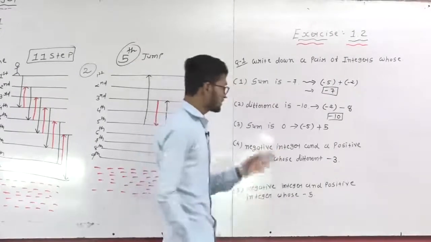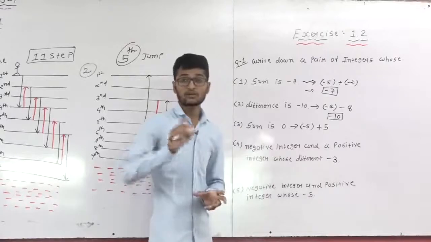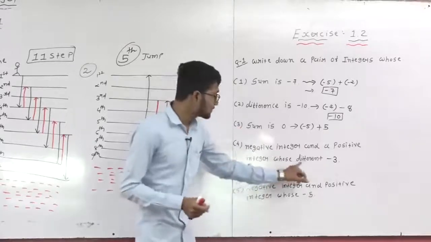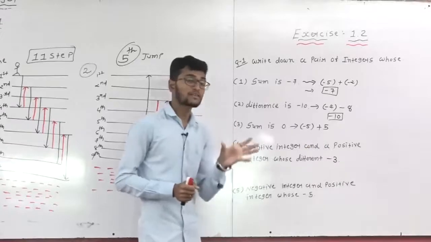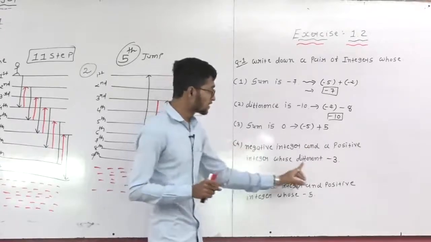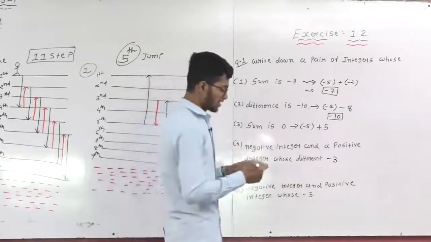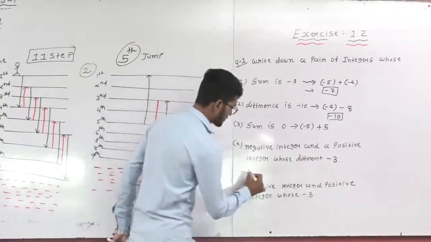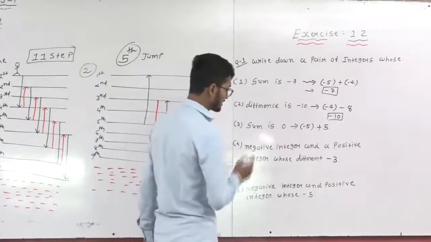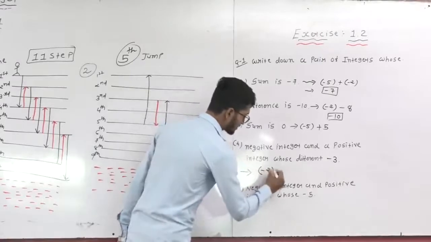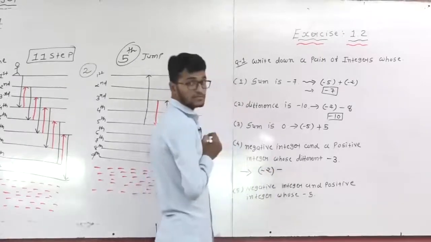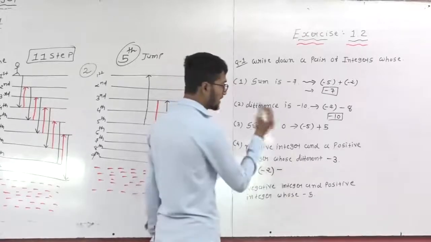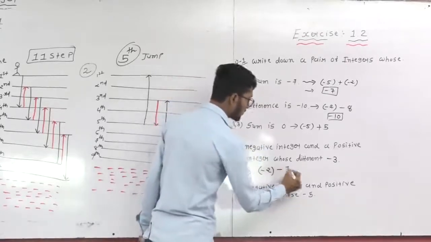Now fourth question: a negative integer and a positive integer whose difference is -3. It means in this question write one negative integer and one positive integer, and the difference, meaning subtraction, is -3. So students, first of all we will write one negative integer. My negative integer is -2. Difference means minus, and my positive integer is 1.